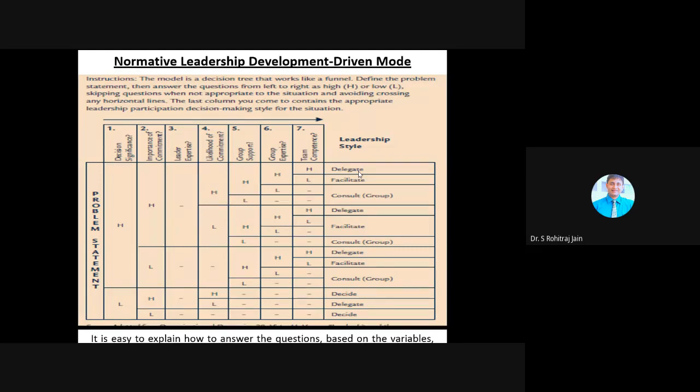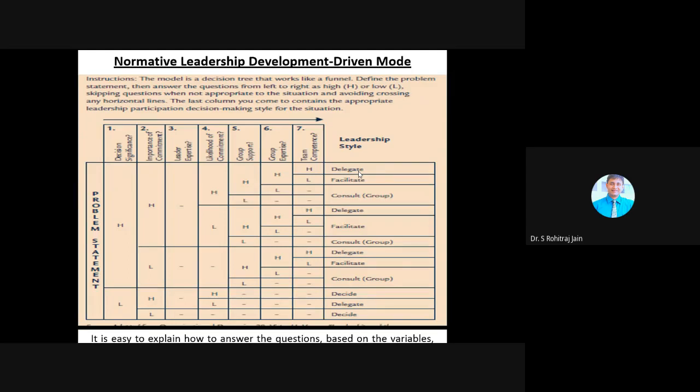Okay, so this was about the normative leadership development driven model, where the leadership styles we understood were decide, consult individually, consult group, facilitate, and delegate.